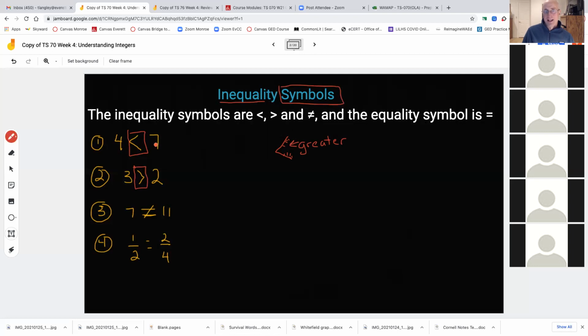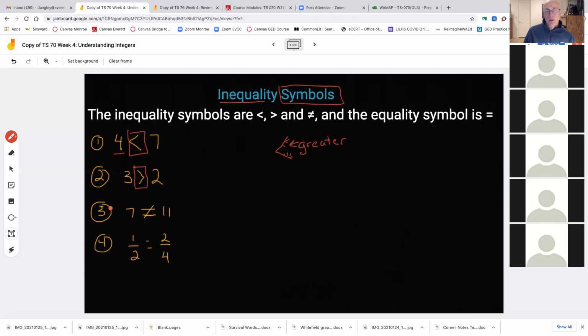That's how I would read that out loud. I'd start with the first number and say 4 is, and with the less than, the smaller end of the alligator pointing to 7. Conversely, in number 2, 3 is greater than, with the big alligator mouth facing towards the greater number, 2.